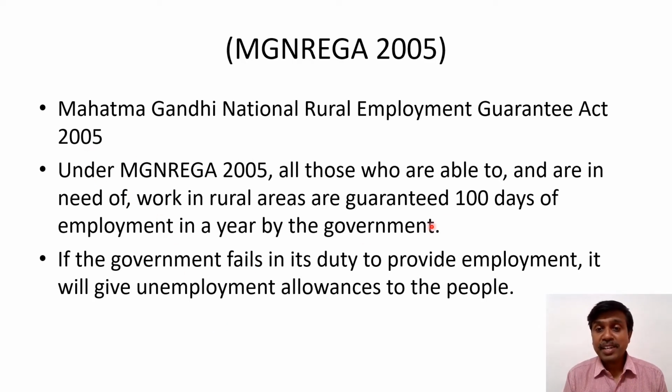The important thing is that 100 days of work will be given under the MGNREGA Act. So 100 days of work will be given by the government to rural people who are below average income, that is BPL people. If the government fails to provide the 100 days of work, they'll be given an unemployment allowance.